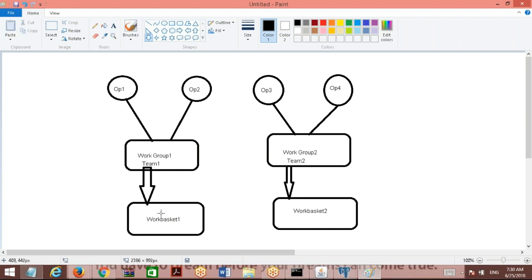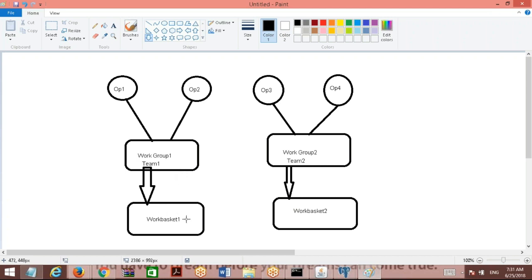But it is not straightforward access being given here. There is some intermediate rule. There is an interface called work group. Each operator will be connected to a work group, and the work group is connected to the work basket. So when any assignments are routed to a basket, PRPC identifies which operators can access this basket by means of its work group.